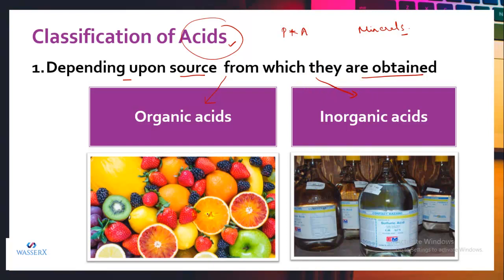As you can see in the figure, these are fruits, and these fruits are obtained from plants. So they are regarded as organic acids. Even if you obtain any acid from animals, it is also regarded as an organic acid. And as you can see in this figure, we have sulfuric acid bottles. Sulfuric acid is a mineral acid because it is obtained from minerals. That is the reason it can be called a mineral or inorganic acid. So let us learn more about them.